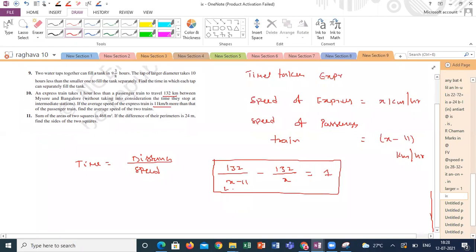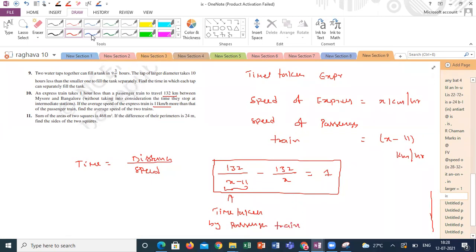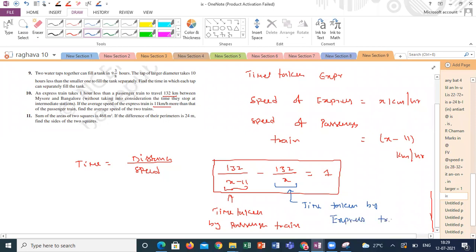This is the time taken by the passenger train, and this is the time taken by the express train. So time is less, speed is more. Find out what quadratic equation you are getting.